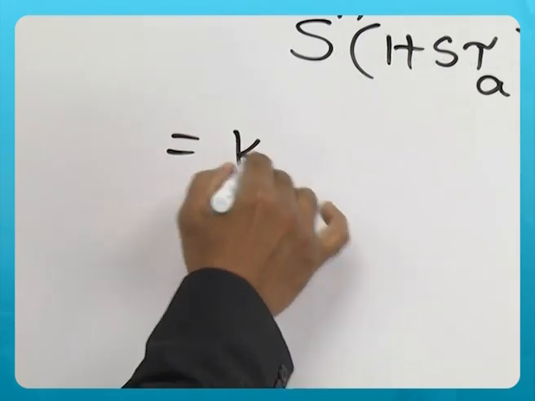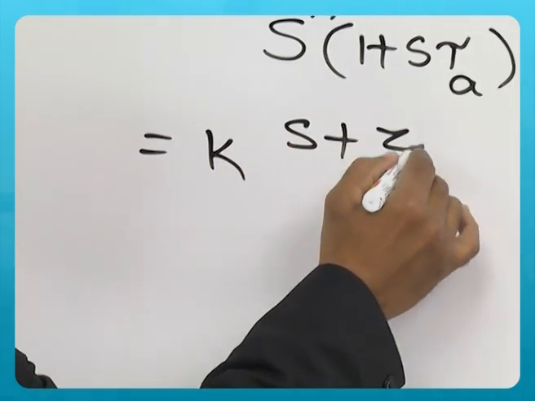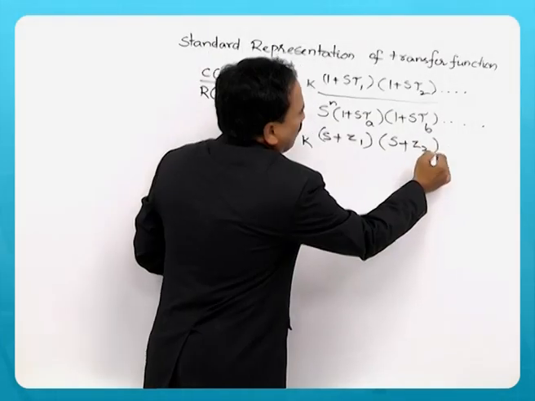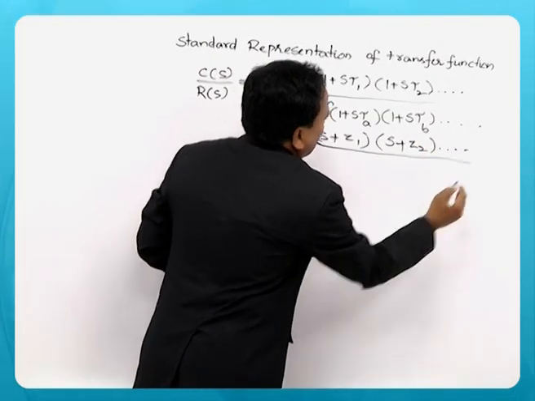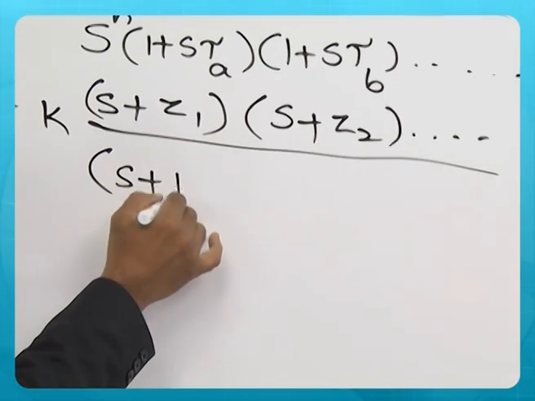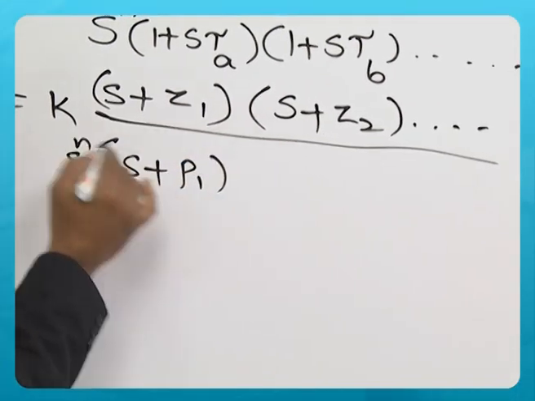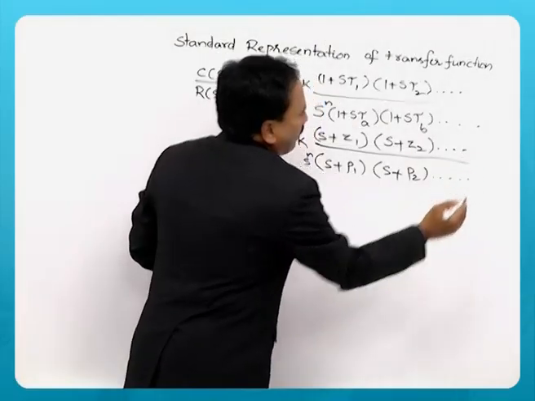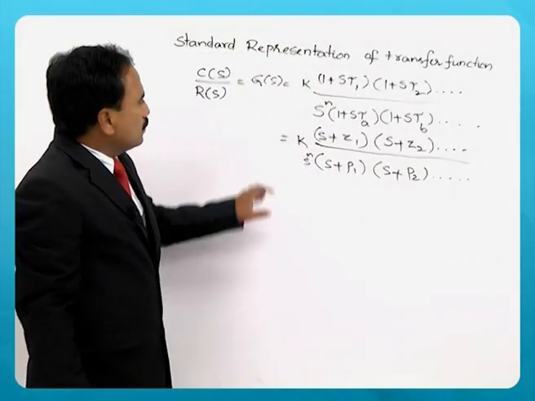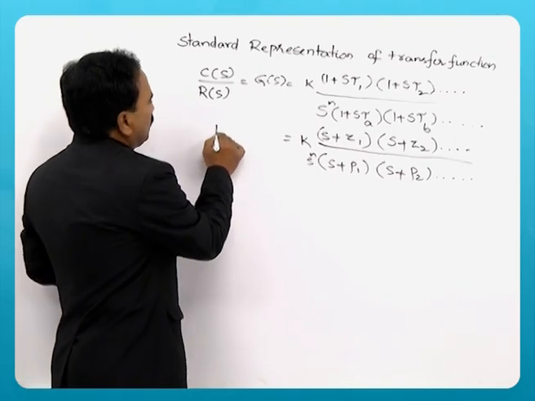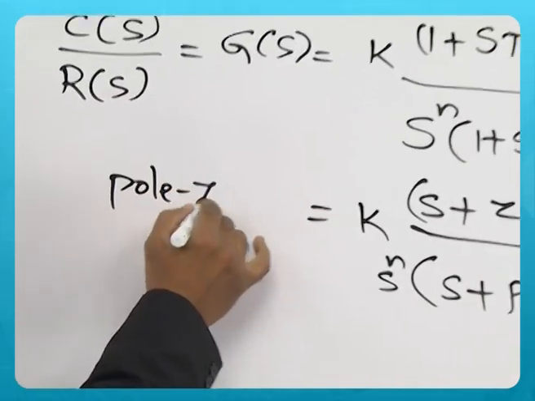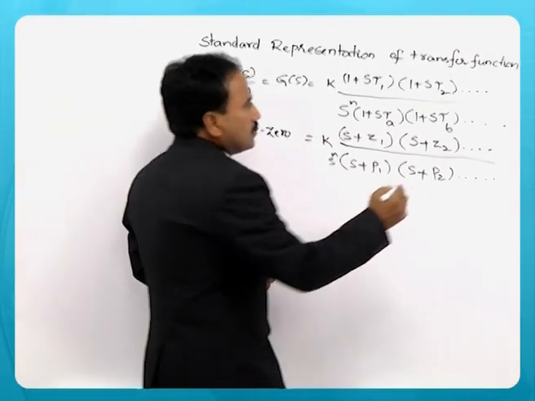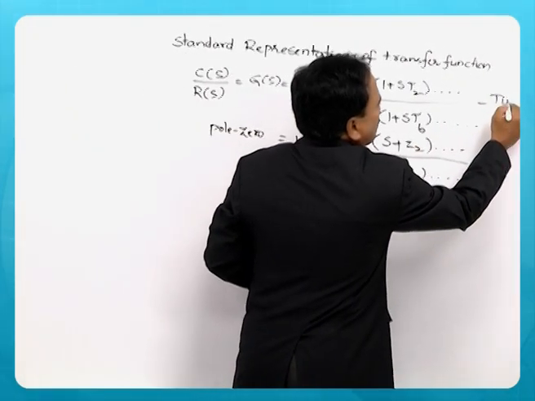The same function can be represented in this form, which is called the pole zero form of the transfer function, and this is the time constant form.